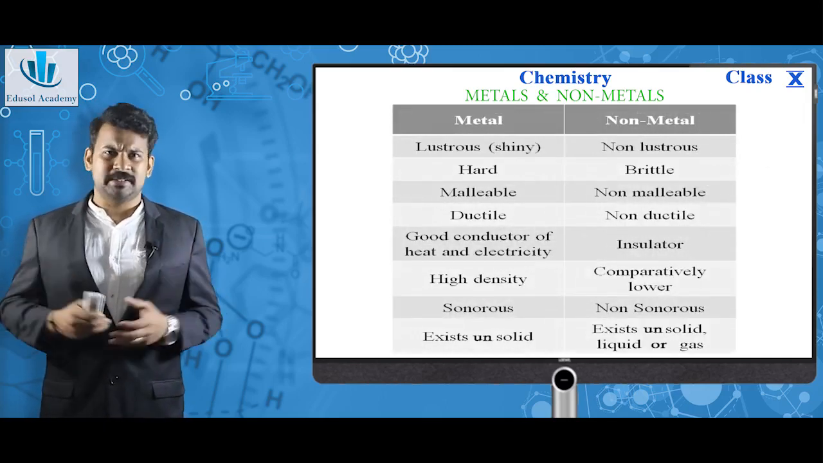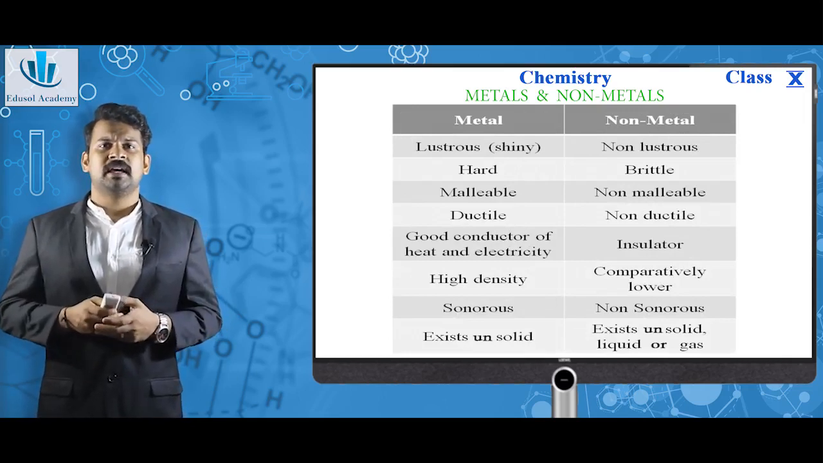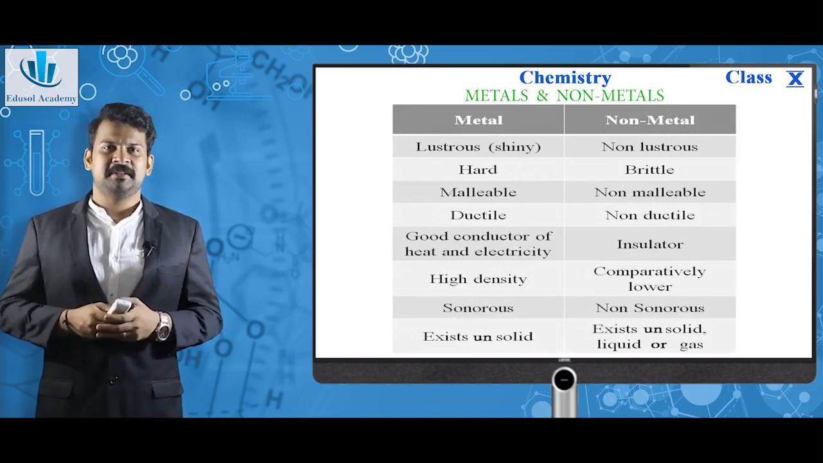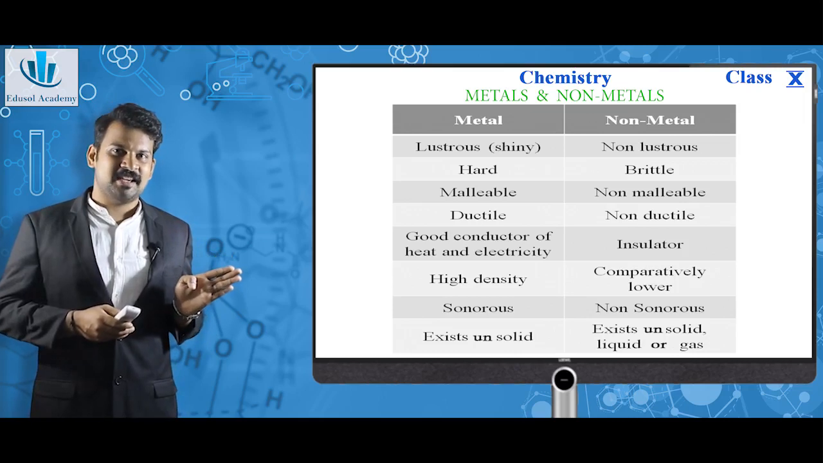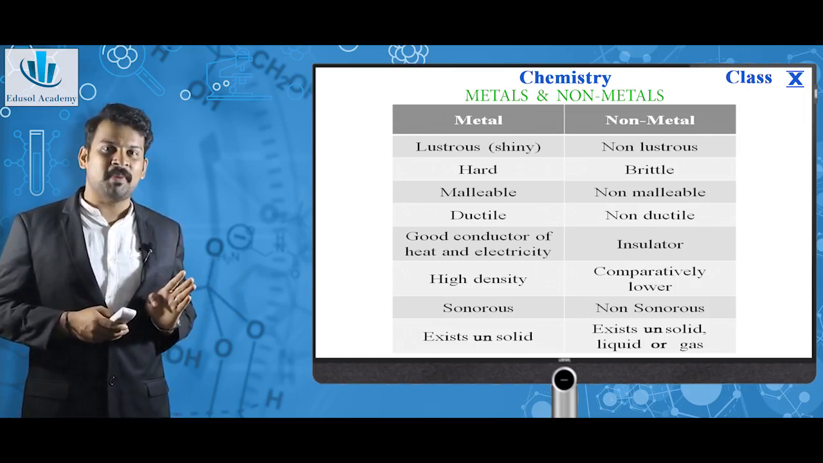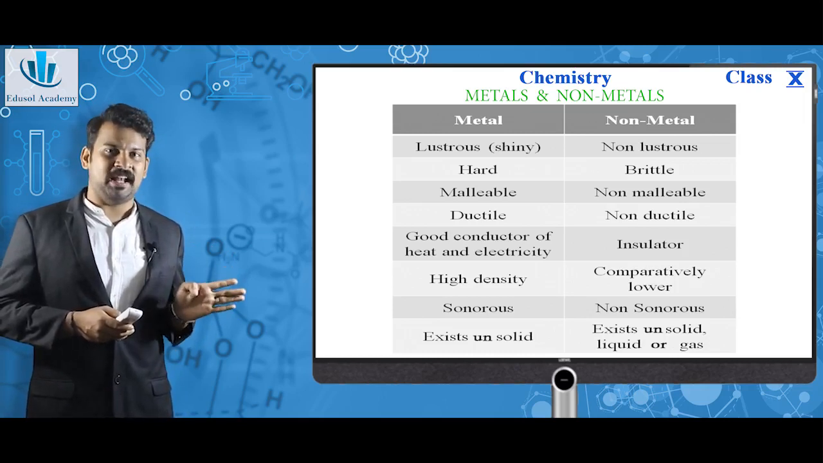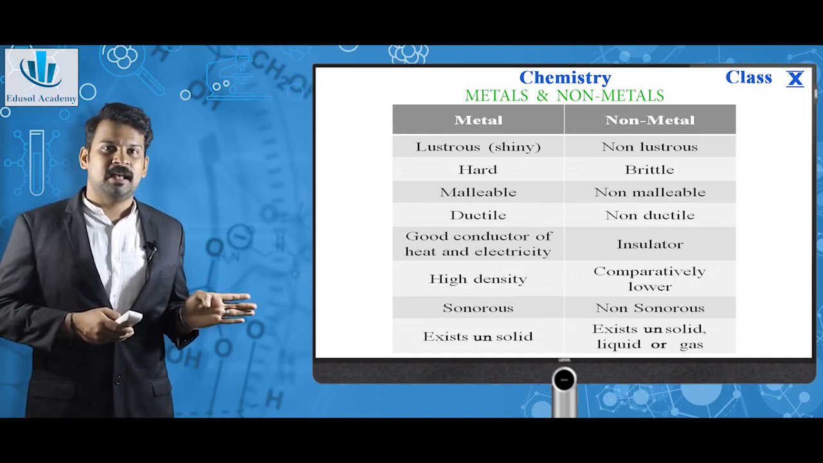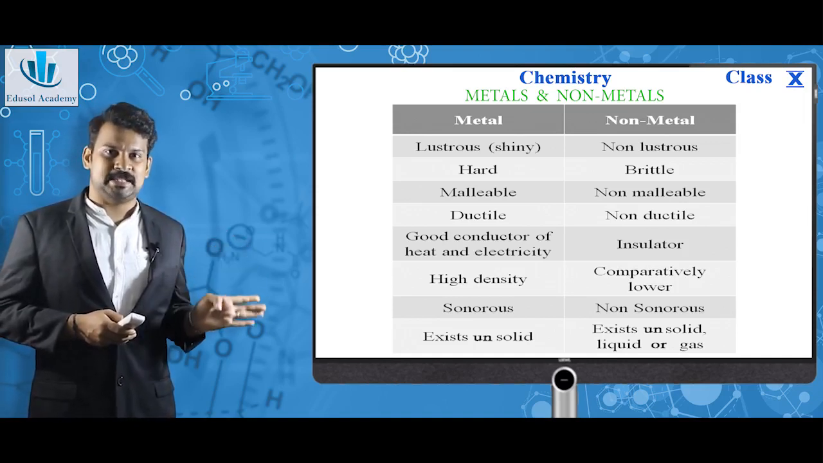So, summarizing all this, if we just examine the physical properties alone and try to differentiate between a metal and a non-metal, we can see metal is lustrous, non-metal is non-lustrous. Metal is hard, non-metal is brittle. Metal is malleable, non-metal is non-malleable. Metal is ductile, non-metal is not ductile. Metal is a good conductor of heat and electricity, non-metal is an insulator.